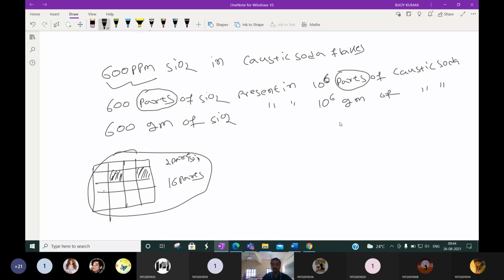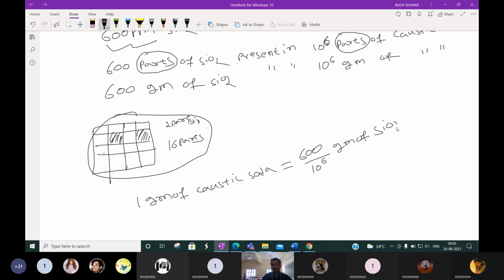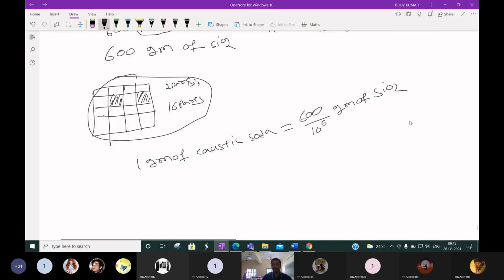Okay. So in 1 gram of caustic soda, how much silica will be present? It is 600 by 10 to the power 6 gram of silica. Then what is our basis? We take 100 gram.